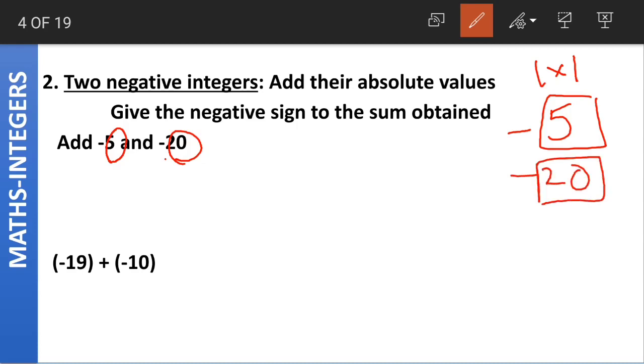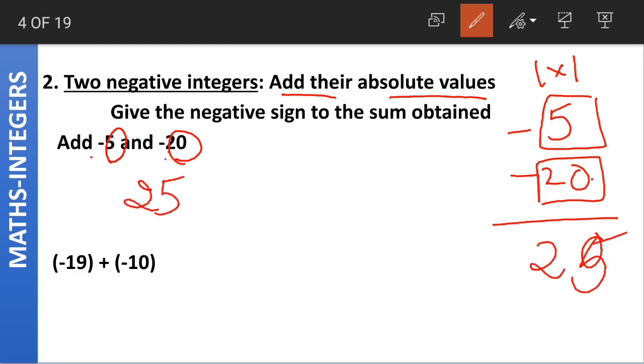Now what is this saying? When we have two negative integers, add their absolute values. 5 plus 20 is 25, so the answer will be 25. And what about the sign? Give the negative sign to the sum obtained.